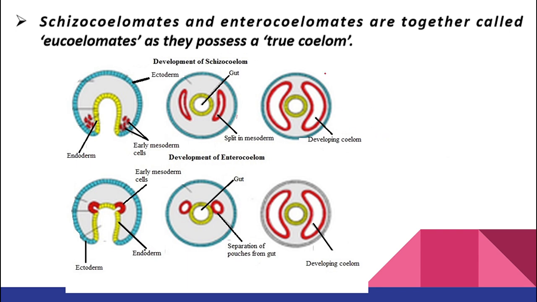Here you can see the example, class, the same thing we studied in protostomia and deuterostomia. From the lip of the blastopore, cells will come out and form mesoderm. Mesoderm will split and develop coelom. This coelom we call schizocoel. This coelom we call enterocoel, right?